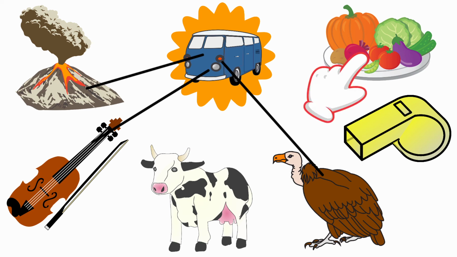Next one, vegetables. Vegetables. The beginning sound of the picture vegetables is V. And the sound of the letter V is V. The sound of the letter V and the beginning sound of the picture vegetables are same. So, we are going to draw a line from van to vegetables.